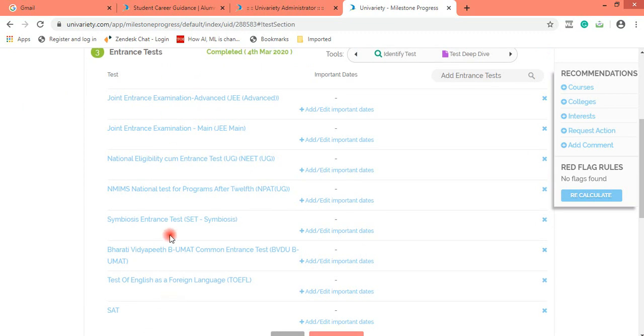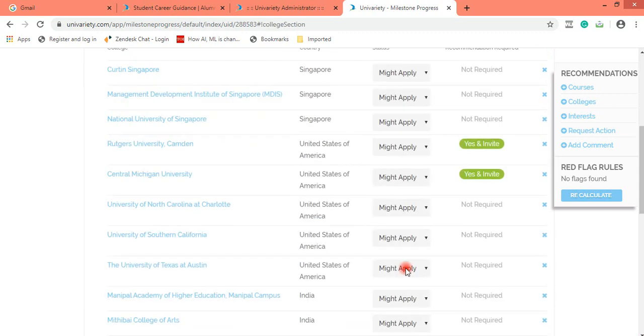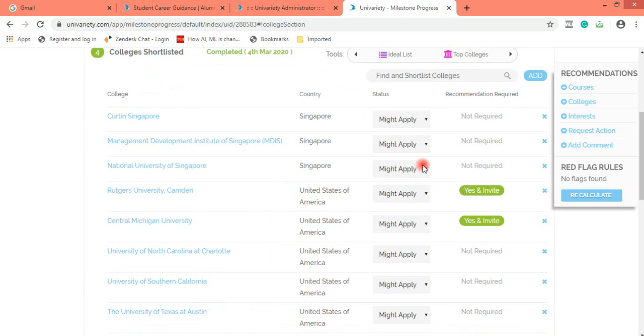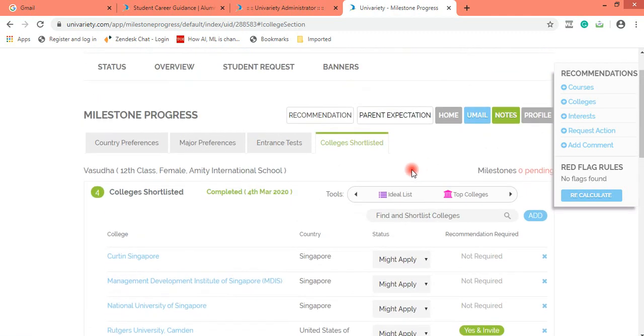If the student has selected courses for which entrance test is not required, then if you have not selected entrance tests here, click on skip, and if the student has selected one course or two courses, select colleges pertaining to the courses here. This is for grade 12. So I repeat, for grade 12 all four milestones need to be accomplished.